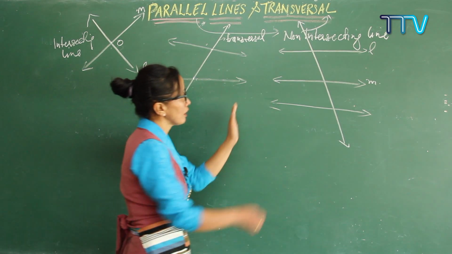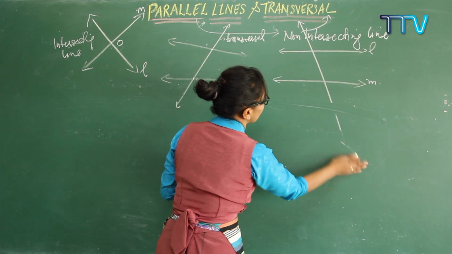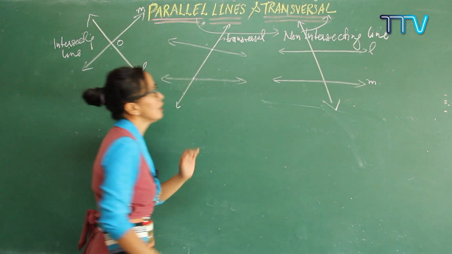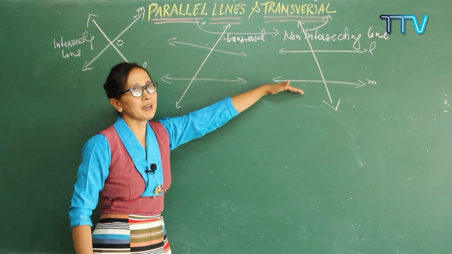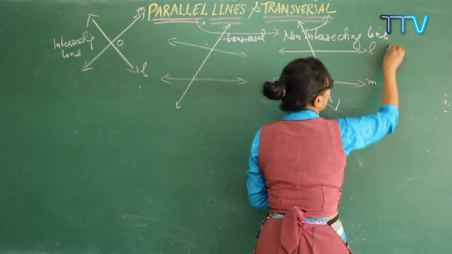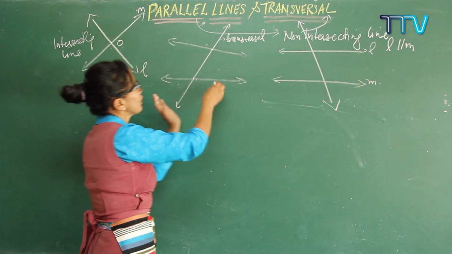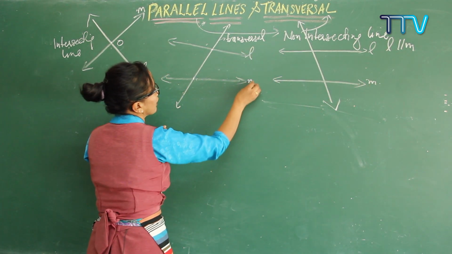Now if these two are parallel to each other, let me rub this out and write it this way. See here, lines L and M are parallel to each other, and you can define and represent it in this way. You write L is parallel to M. So we are writing it this way. So here L is not parallel to M.